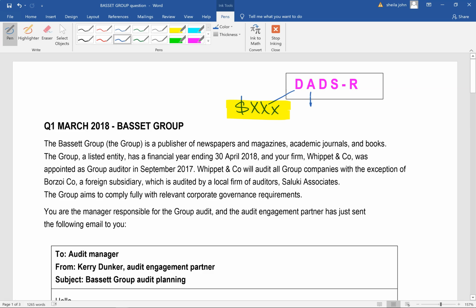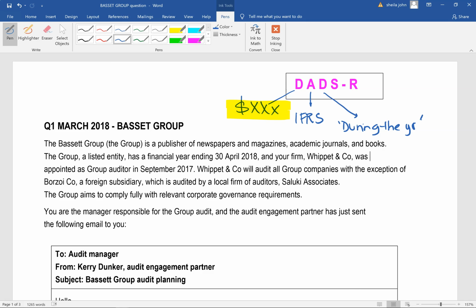Next, we're going to have a look at the accounting treatment. That means anything, even if it does not have a dollar value, see whether there is anything that relates to a particular accounting standard. Then we are going to look at other points within the scenario where the examiner says during the year certain new things have happened. Sometimes the examiner may not say during the year, they might actually use a particular month, but from that month, you should be able to see whether it was during the year or not.